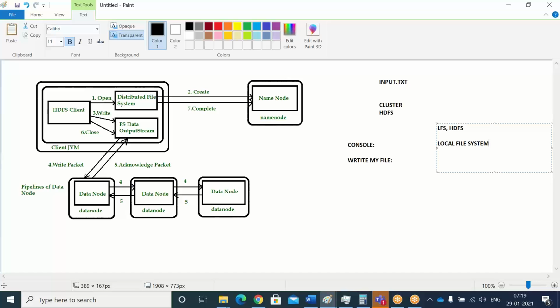Local file system, and then Hadoop Distributed File System. In the Hadoop environment, we communicate with HDFS only through the local file system. That means the terminal in the edge node that you open is in a local file system, nothing but Linux or Unix environment.